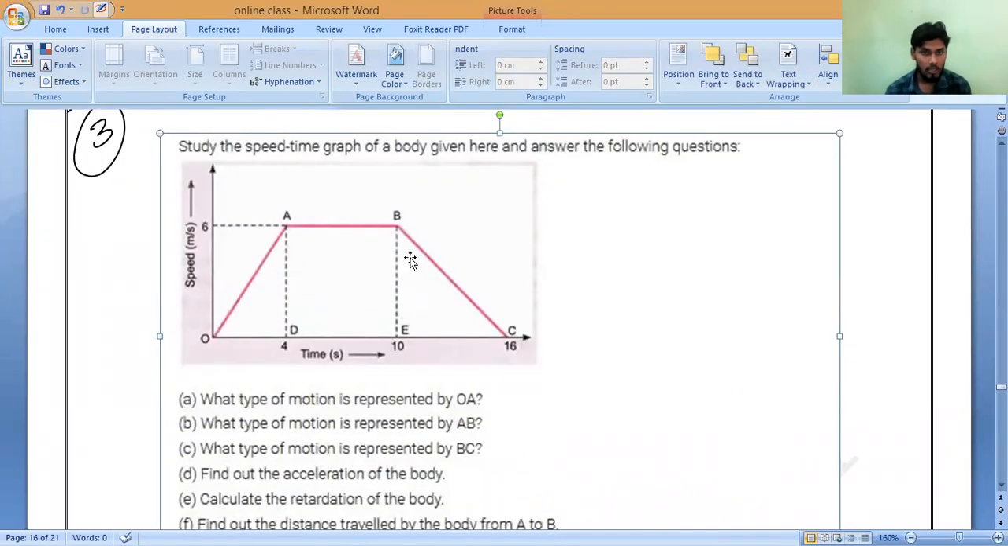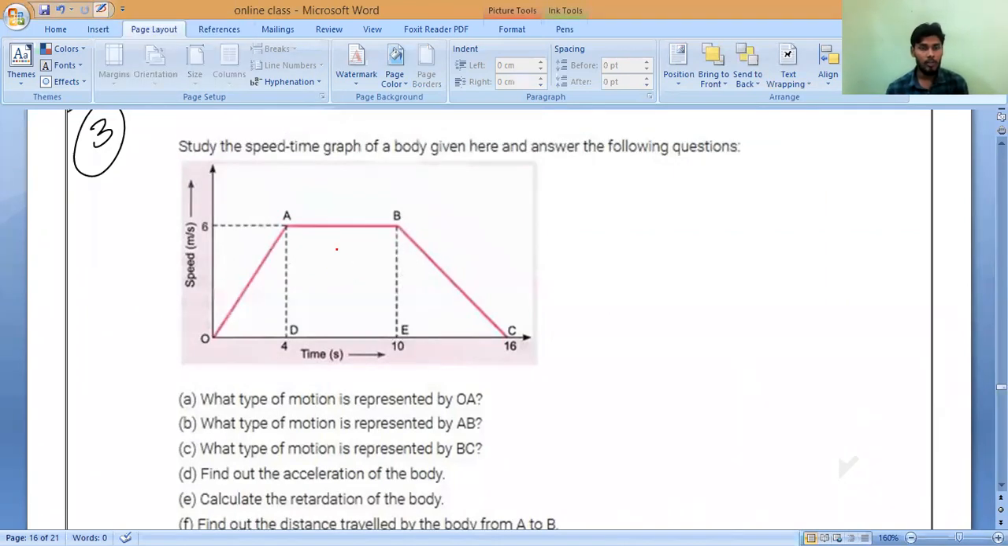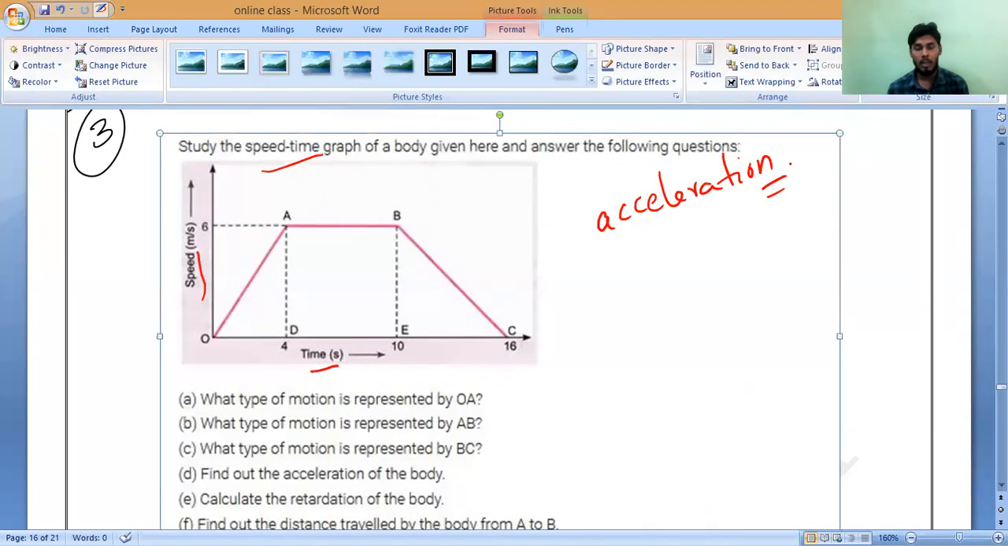Very simple. So as we know, observe carefully. Whenever we are finding, see what they are asking, study the times. Lakshya, you listen very carefully, I am mainly saying this to you. Study the speed time graph. The speed time graph always gives you what? Acceleration. Slowly I will teach you, try to understand. Study the speed time graph of a body given here and answer the following questions.